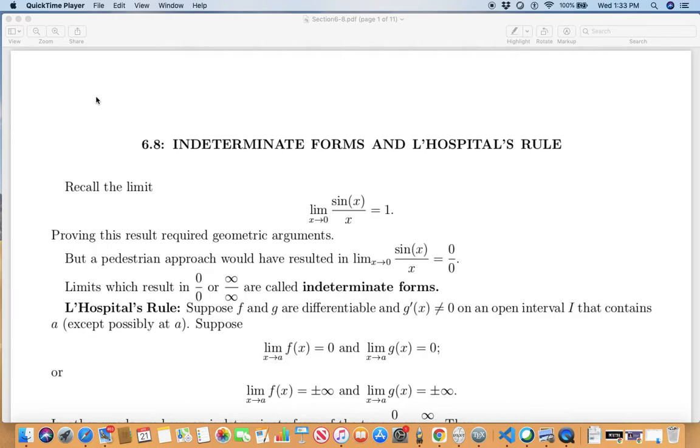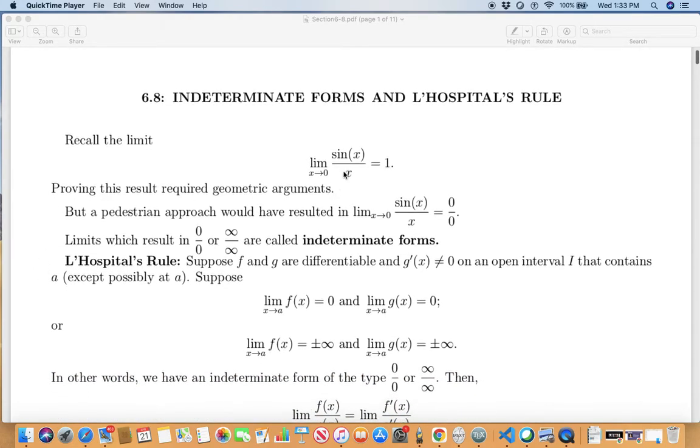Welcome back. Section 6-8, Indeterminate Forms and L'Hôpital's rule. Recall the limit as x approaches 0 of sine x over x. This limit is equal to 1. We had proved this result using geometric arguments in one of our early sections.